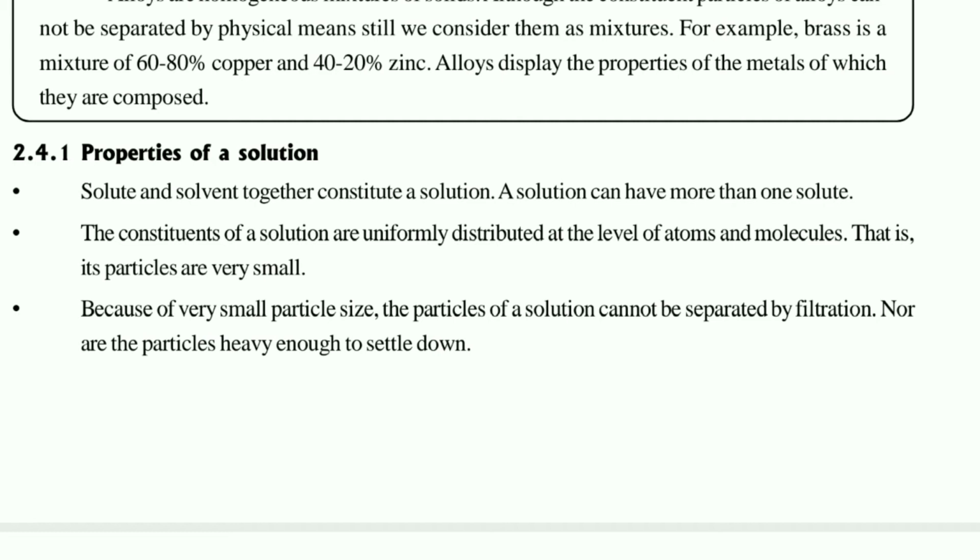Suppose you take the example of lemon juice. When the lemon juice is prepared at your home, suppose you like it sweet. So what your mother used to do, she will add the sugar. Suppose somebody likes the salty one. So what will she add? She will add the salt.